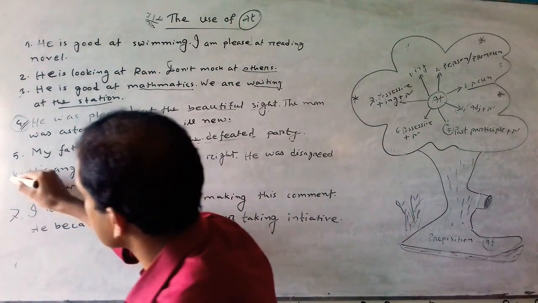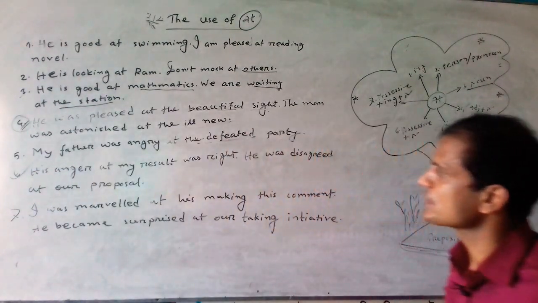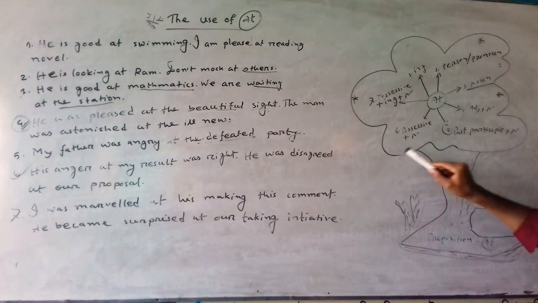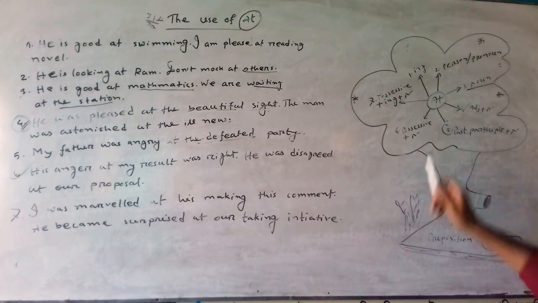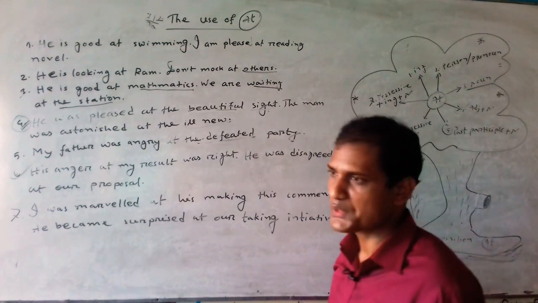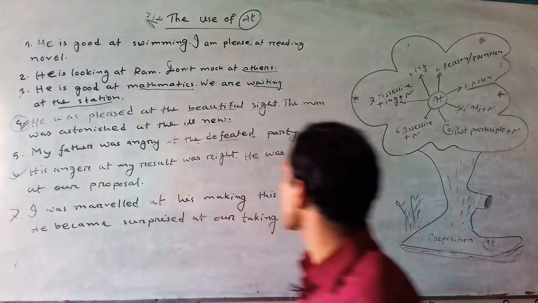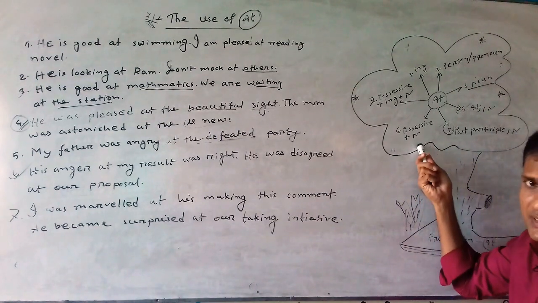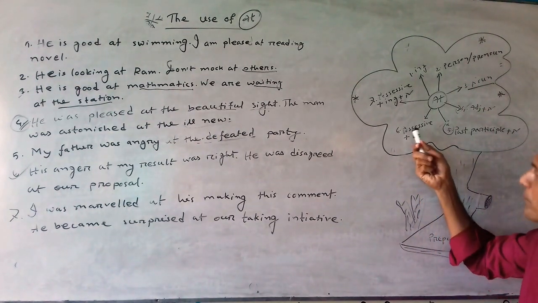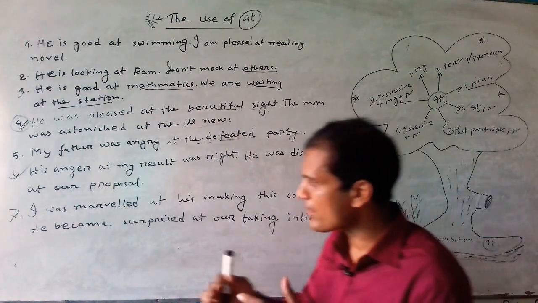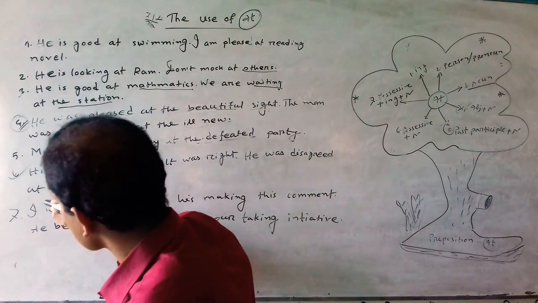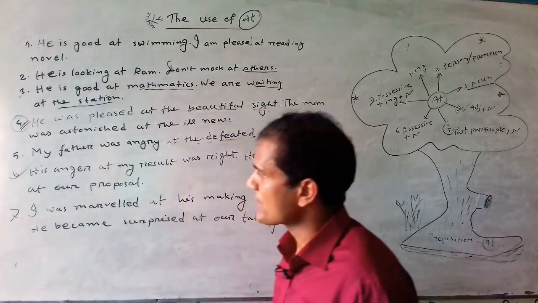Rule number 6. Possessive plus noun. After this preposition, that means after at, you can use a possessive form plus a noun. Possessive form plus noun. So possessive. Rule number 6.